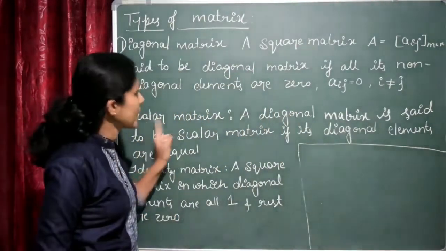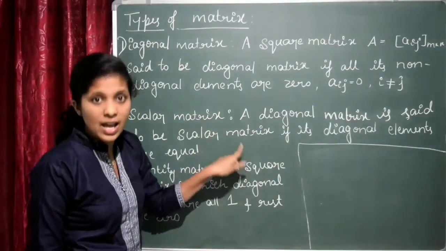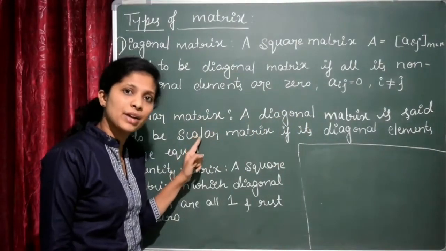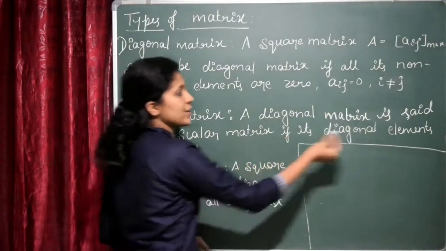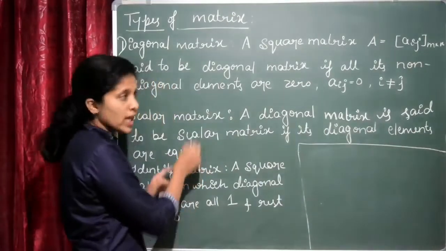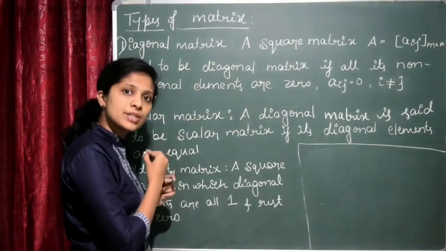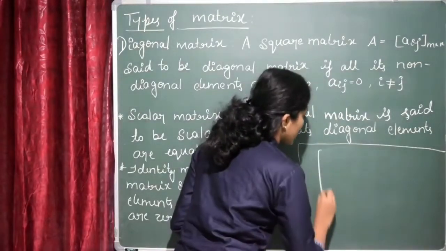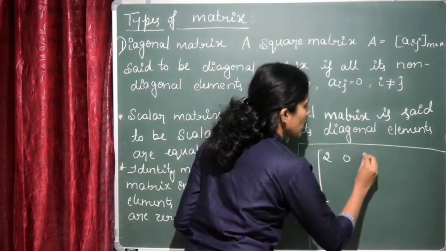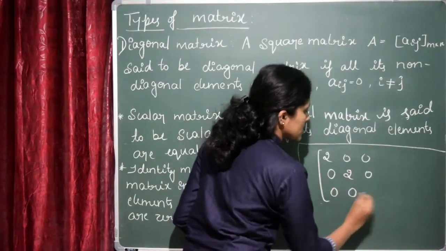Next matrix is the scalar matrix. A diagonal matrix is said to be a scalar matrix, I mean, to define a scalar matrix, it should be a diagonal matrix, if its diagonal elements are equal. In this case, the diagonal elements are not equal. If the diagonal elements are also equal, then it is called the scalar matrix. For example, if I consider this is 2, 0, 0, 0, 2 and 0. This will be 0, 0, 2.